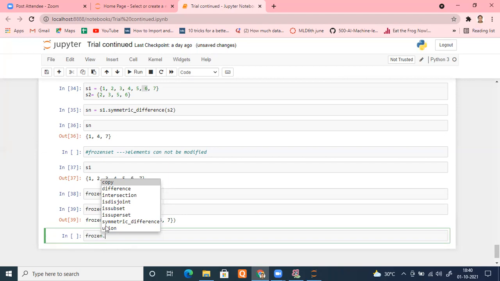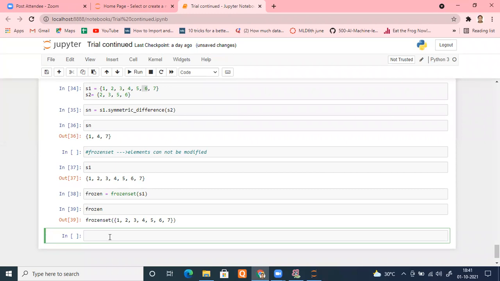Right? So can you tell me, we haven't used them. Can anyone tell me what is subset and superset? You know that or not? Please tell me. No, sir. You don't know subset and superset? Subset is a part of a set. Yes, exactly. And superset is opposite of that, right? The bigger one is your superset. For example, if you don't know that, don't worry. And one more thing, let me finish the frozen set first of all.